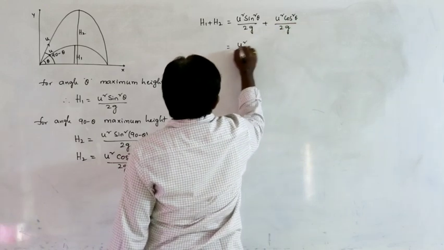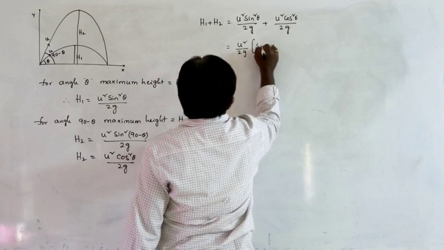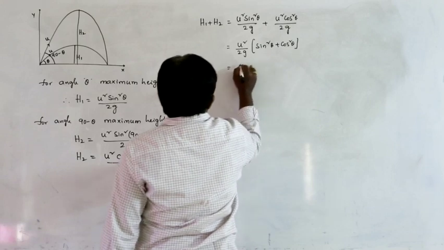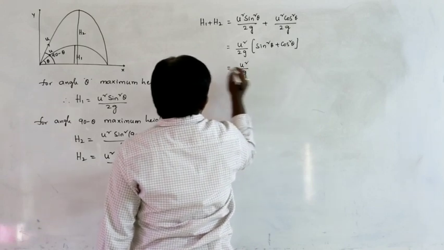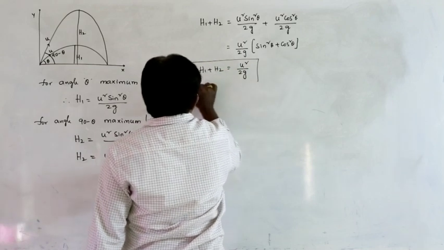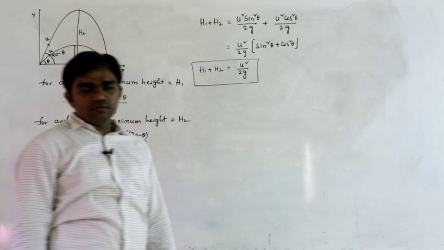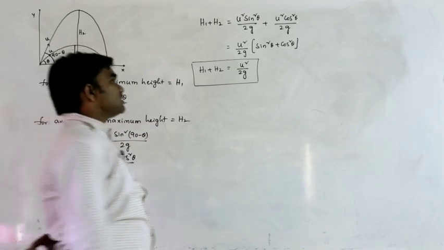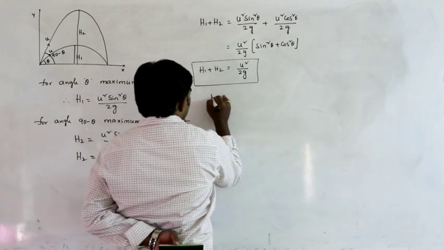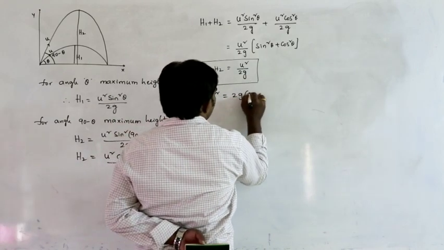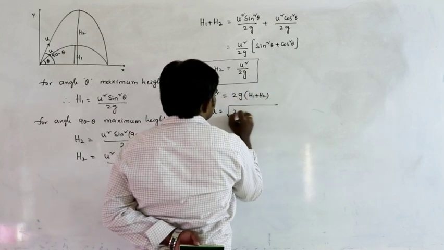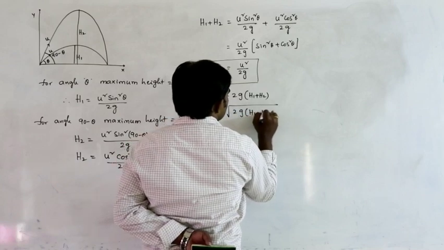So u square by 2g is common, times sin square theta plus cos square theta. So h1 plus h2 is equal to u square by 2g, because sin square theta plus cos square theta equals 1. From this we can write u square equals 2g into h1 plus h2. Therefore u can be written as under root 2g into h1 plus h2.